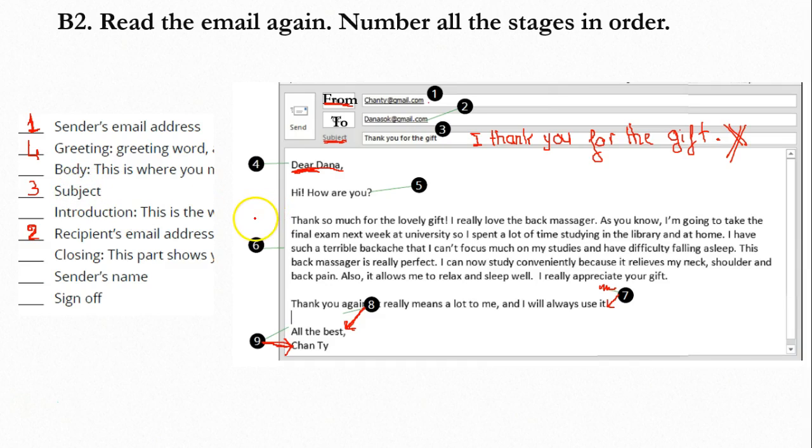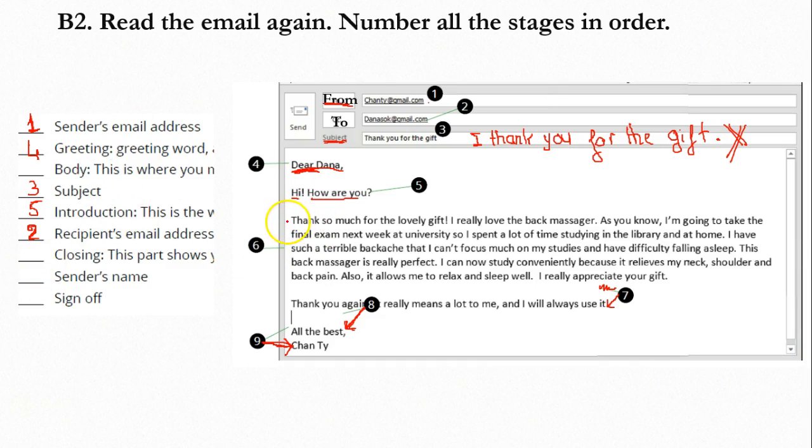Hi, how are you? Hi, how are you here is the introduction. It is where you greet the recipient and ask about the well-being of the recipient. You see here, hi is the greeting word, and how are you means you ask about someone's well-being. So it is called the introduction, number 5.